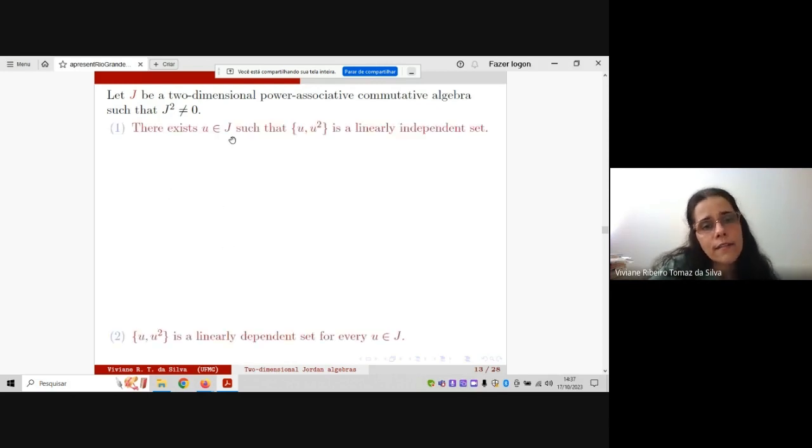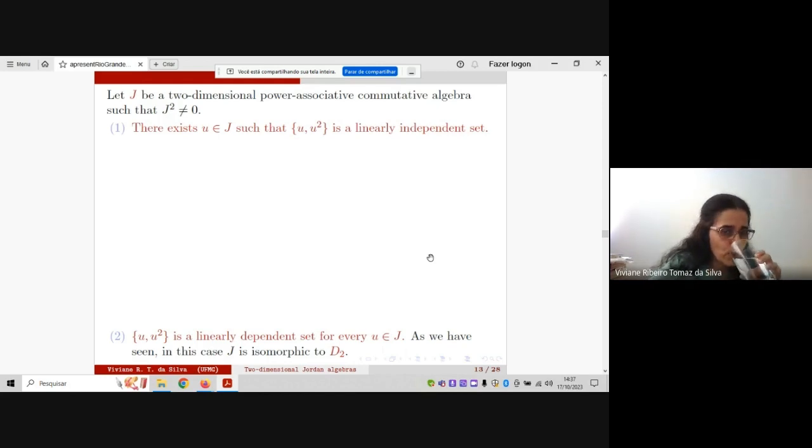There exists U in J such that U, U squared is a linearly independent set, or U, U squared is a linearly dependent set for every U. You have only two possibilities. I will say first the second case, because we have seen everything about this. In this case, we have seen that J is isomorphic to D2. In this case, we have a two-dimensional algebra.